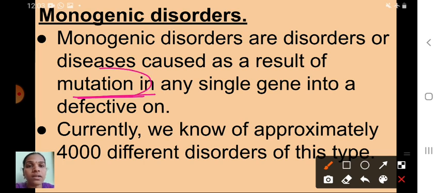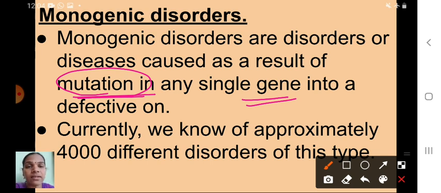Mutation means altering, changing the structure of the gene. Already you know the structure of a gene is DNA. The segment of DNA is a gene, and many genes are in a chain-like form. So see here children, any alteration or change in the arrangement or structure of a gene leads to a genetic disorder. That is monogenic disorders.